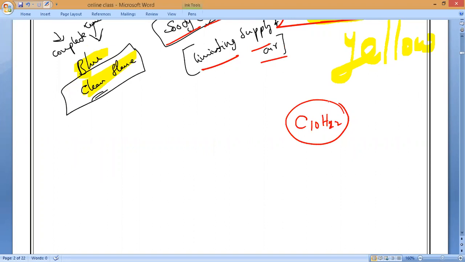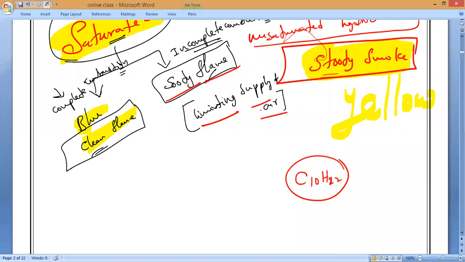But what I am saying, can you understand, is that if the number of carbon atoms is less, then the calorific value is more. That is what I am saying. Do you understand? All of you? Yes, sir. So if I take C10H22, now C4H10, now CH4, all are saturated hydrocarbons only. But among these three, who is the best one? It is CH4. That is what I want to convey to you.